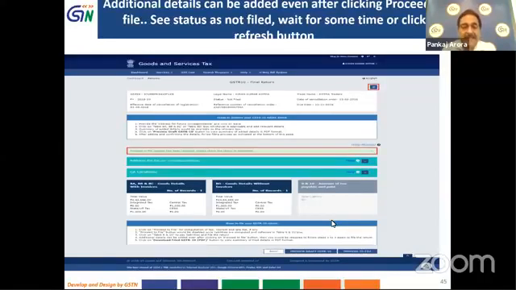So on the basis of the record entered in table 8A, B, and C, the amount of tax which he is liable to pay will be reflected, and the payment made by him will also be done by using the table 9 and 10.